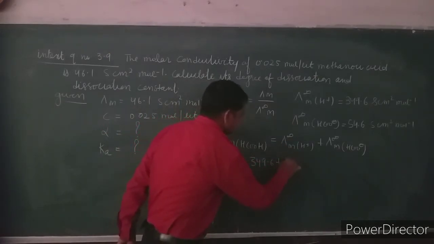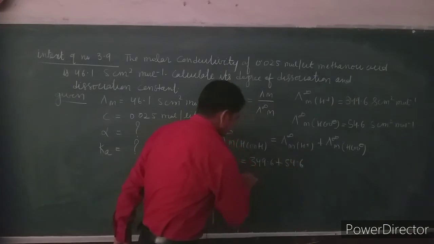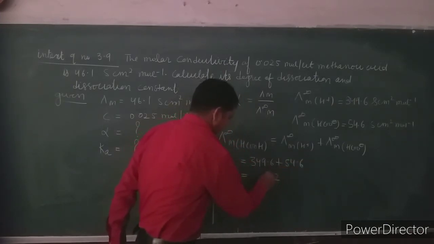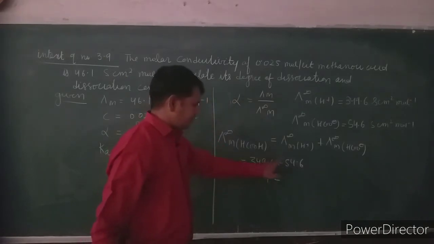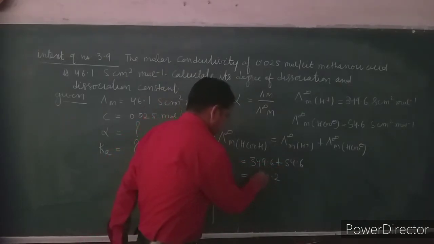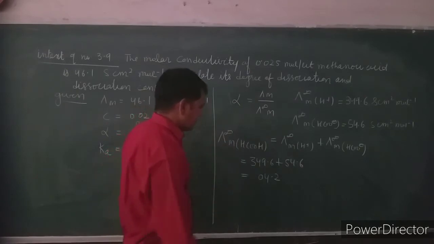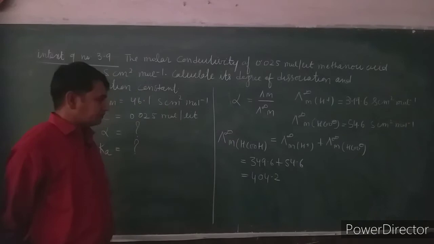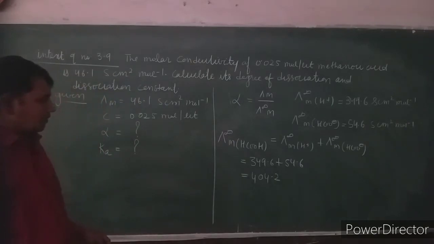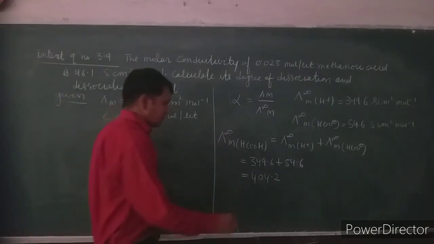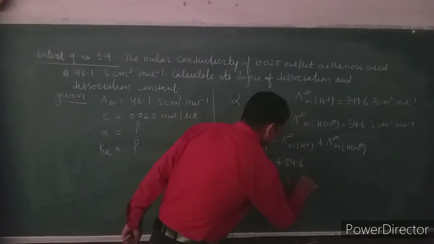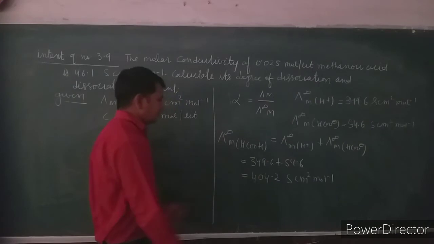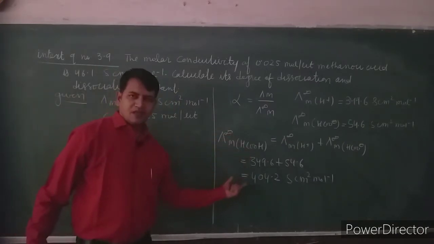So it will be 349.6 plus 54.6. 2 carry 1, 10 plus 4 is 14, carry 1, 5 plus 5 is 10, then carry 1, that will be 404.2 Siemens centimeter square mole inverse. This is the value of lambda infinite m of formic acid.